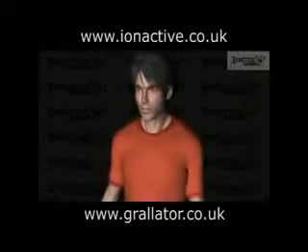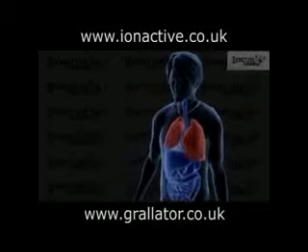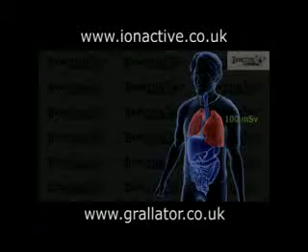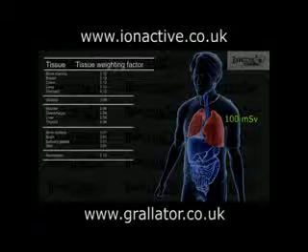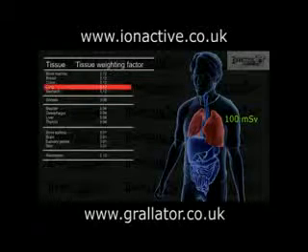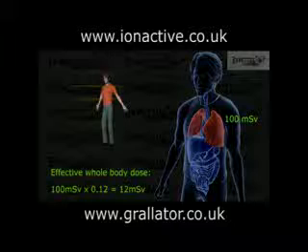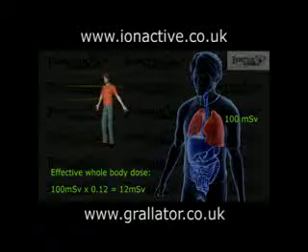To illustrate this, consider a radioactive particle that is inhaled and lodges in the lungs where it irradiates the local tissue. If the activity is such that the equivalent dose to the lung is 100 millisieverts, then we can work out the effective whole body dose by applying the lung weighting factor of 0.12 to 100 millisieverts, so that the risk of detrimental effects from this is the same as those that would arise from a whole body dose of 12 millisieverts from, say, an external X-ray source.